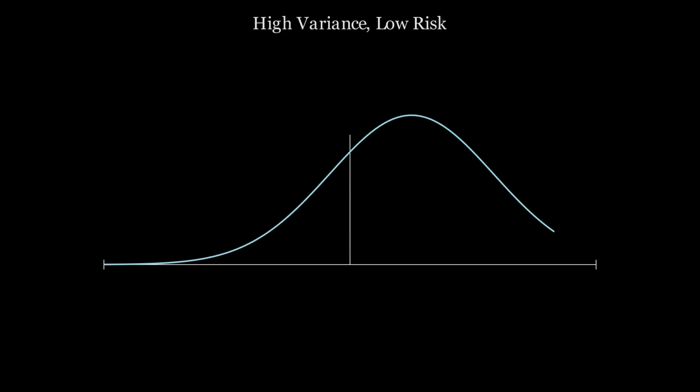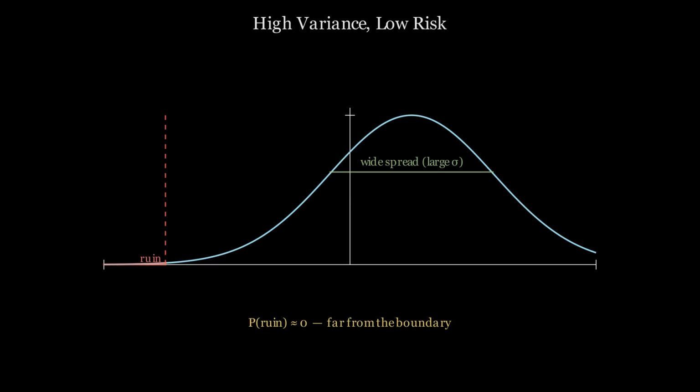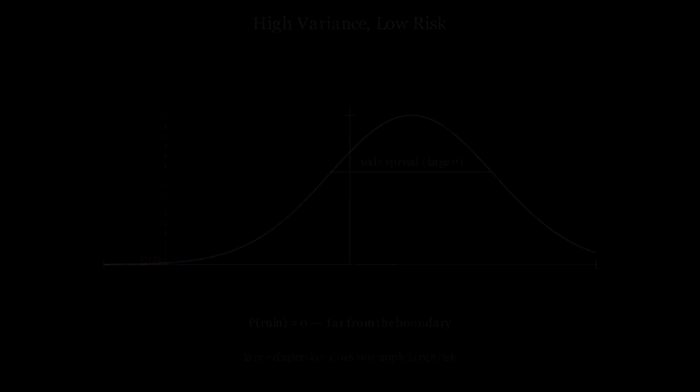A system can fluctuate widely and remain structurally safe. Its variance is large. Its trajectory oscillates repeatedly above the ruin boundary. But if it maintains sufficient distance from that boundary, it is not at risk. Distance from ruin is what matters, not the width of the oscillation.